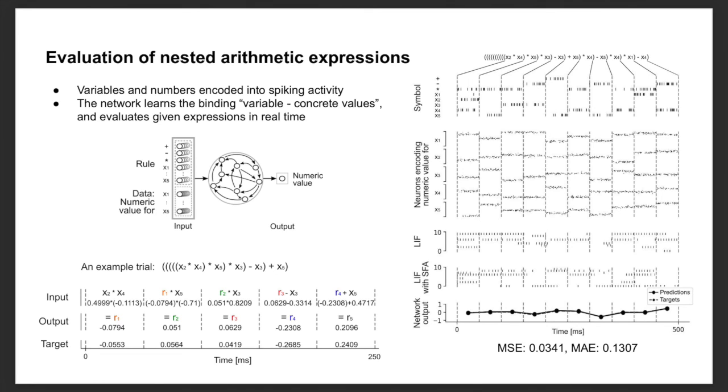Another task was evaluation of nested arithmetic expressions. Both the symbolic arithmetic expression and concrete numeric values were given to the network and encoded into spiking activity. That is, the network learned to calculate.